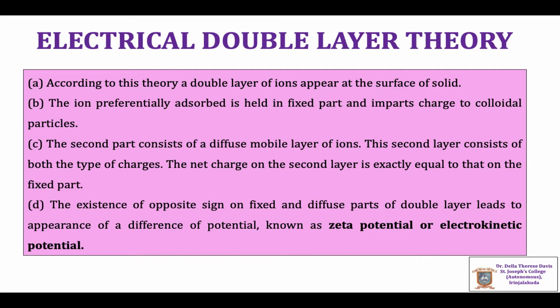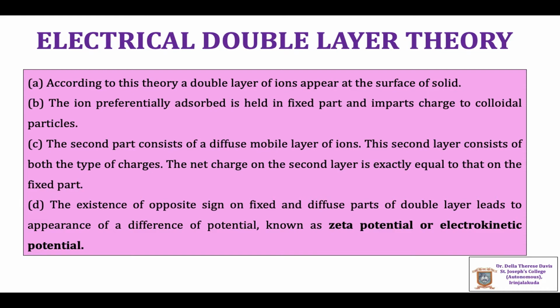Thus, according to the electrical double layer theory, a double layer of ions appears at the surface of a solid. The ion preferentially adsorbed is held in the fixed part and imparts charge to the colloidal particles. The second part consists of a diffuse mobile layer of ions, and this mobile layer consists of two types of charges. The net charge of the second layer is exactly equal to that of the fixed part.